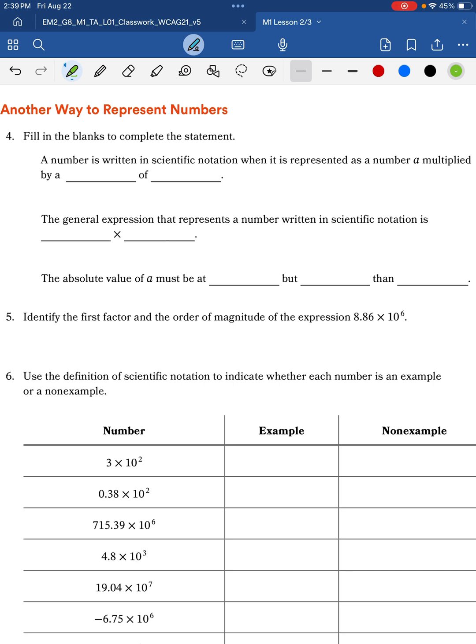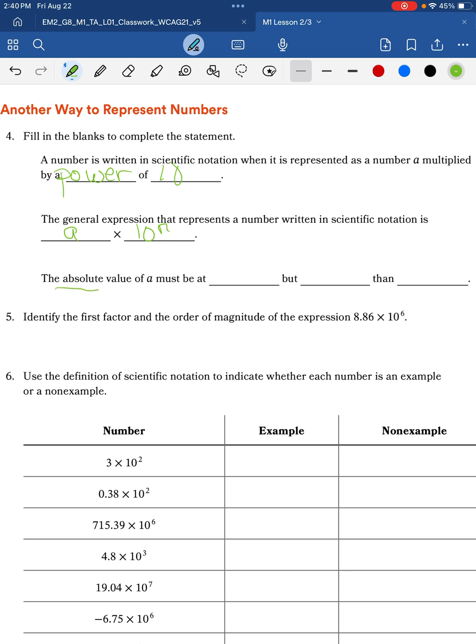So the first thing is where we're going to make a statement about what scientific notation is. Scientific notation can be multiplied by a power of 10. And we've been talking about writing numbers to the power of 10. So it could be multiplied times the power of 10. And we're going to express it in the general expression of A. A stands for any number times 10 to a power.